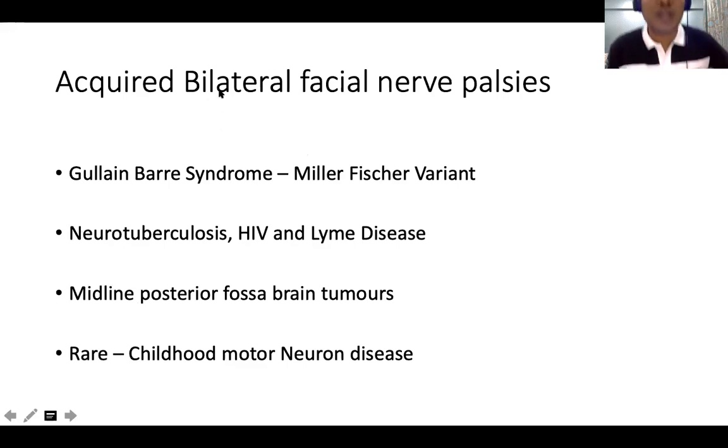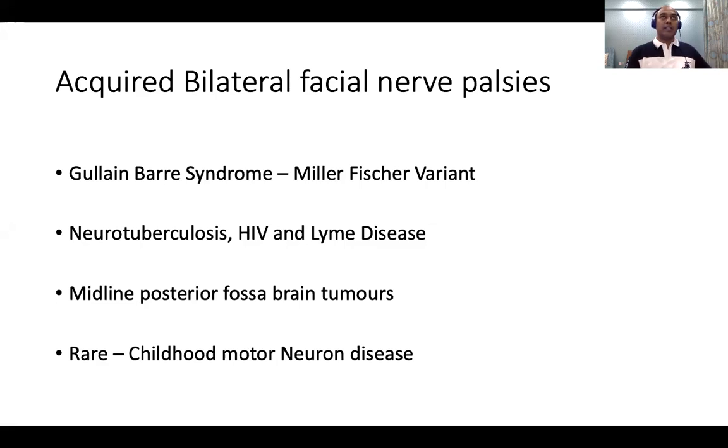Okay. So acquired bilateral facial palsy. Okay, not the congenital one. Congenital one is neuromuscular, very simple. But acquired ones are Guillain-Barré syndrome. The commonest one which we see is Guillain-Barré syndrome. In an ICU child, it could be a brainstem encephalitis. All of us know the Kerala Nipah brainstem encephalitis. It had a tendency to produce bilateral facial nerve weakness along with autonomic signs. So brainstem encephalitis could be one of the reasons.